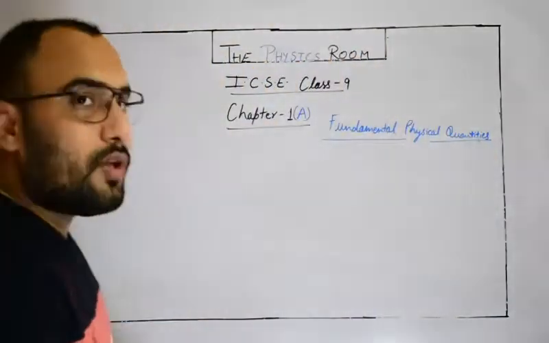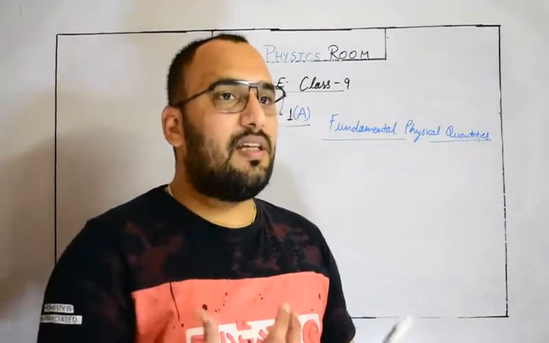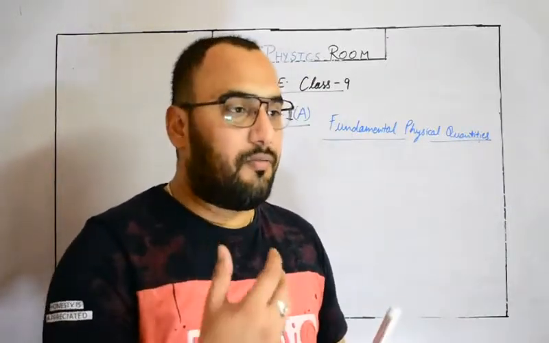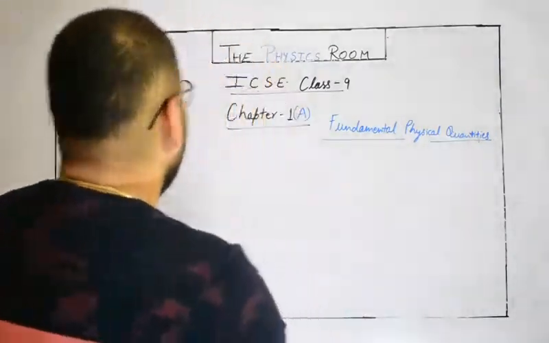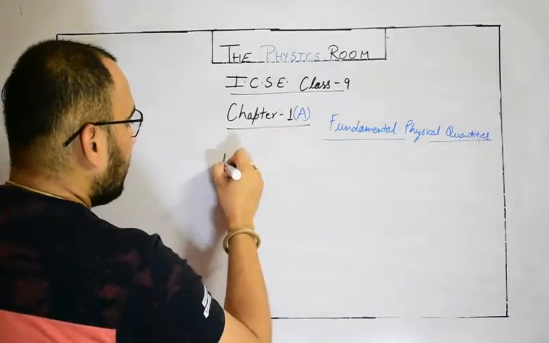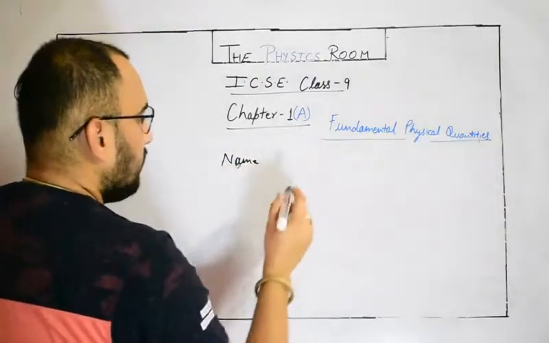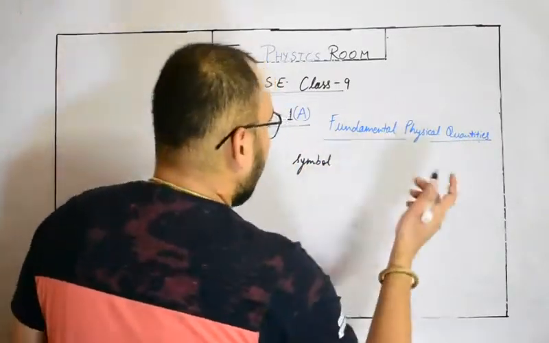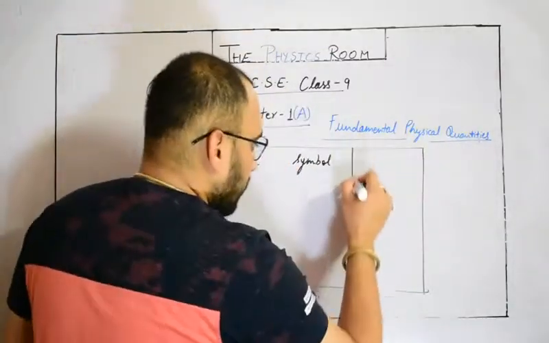So we have a total of 7 fundamental physical quantities in the world of physics. These 7 physical quantities are related to mechanics, electronics, and in the same way optics, that means the study of light, and different aspects of physics also. So let's categorize. I will write here. I am trying to make a table with the name of the physical quantity, its symbol, and later on I will talk about the units, but right now I am not talking about units, so I will keep this column blank.